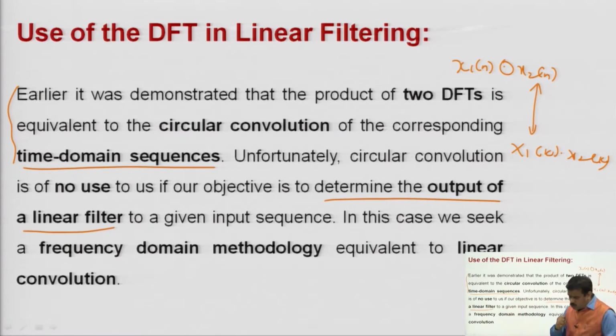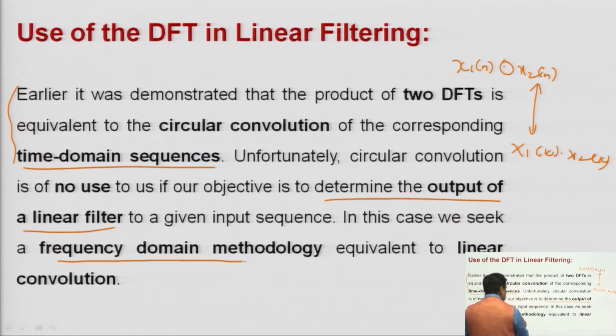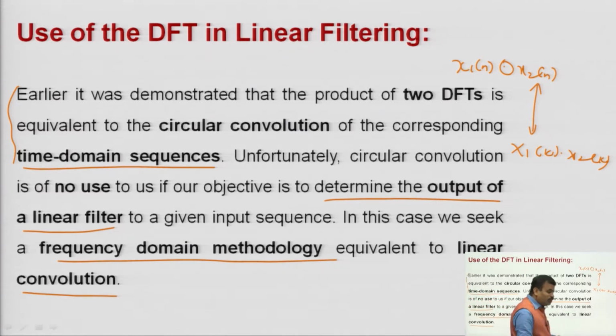You are using some systems, some filters, and generally you are interested in calculating the output of those linear filter systems for given input sequences. But here we seek a frequency domain methodology equivalent to linear convolution. So this is the limitation, you can say, in our DFT calculation.